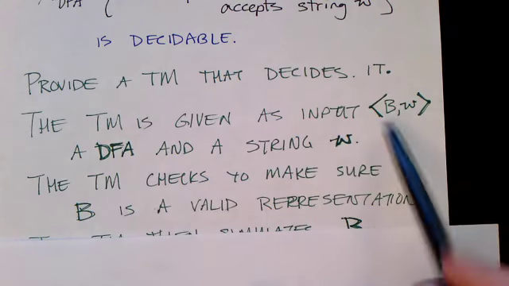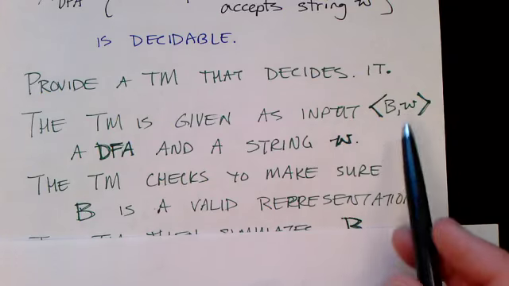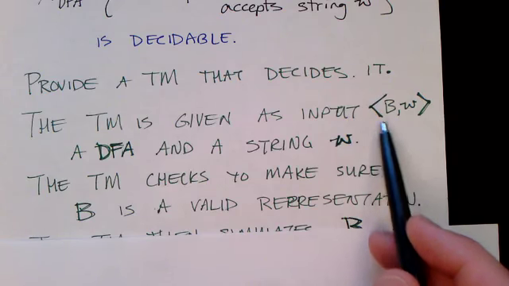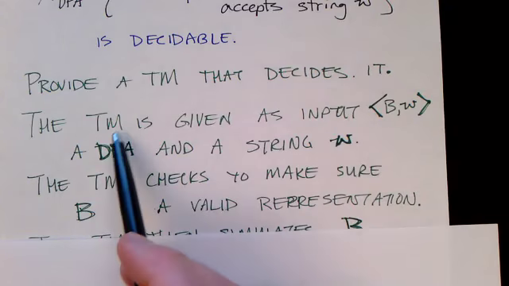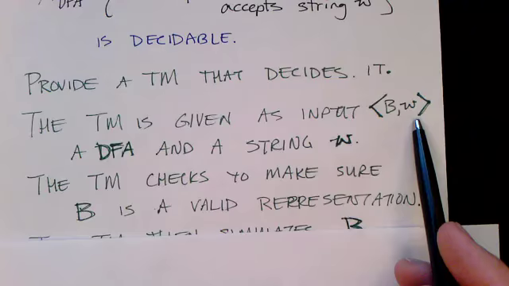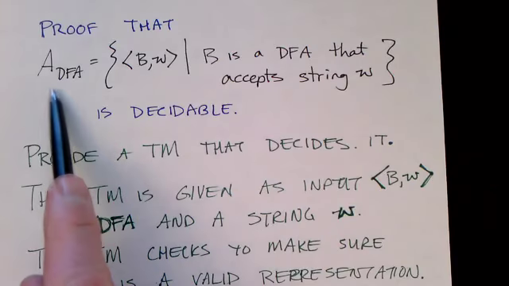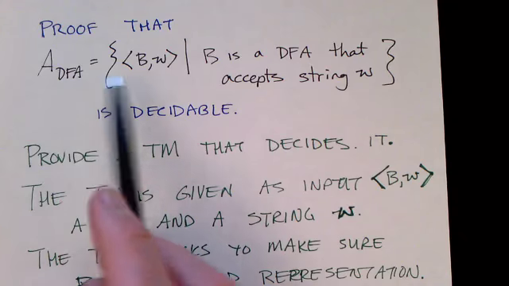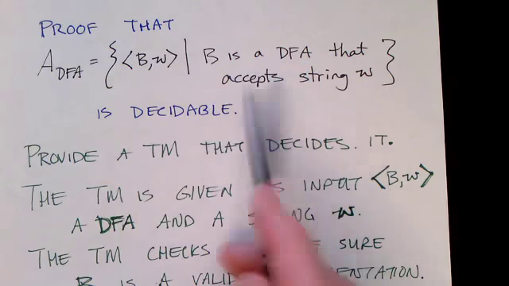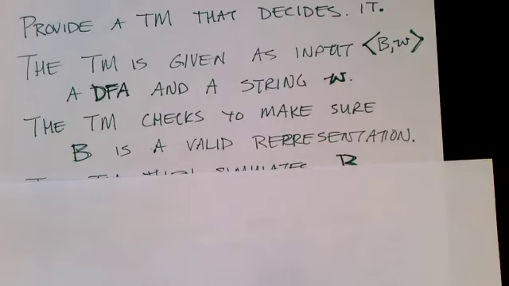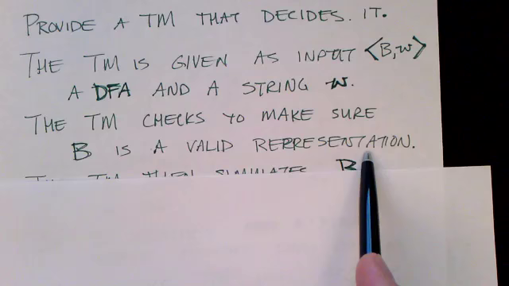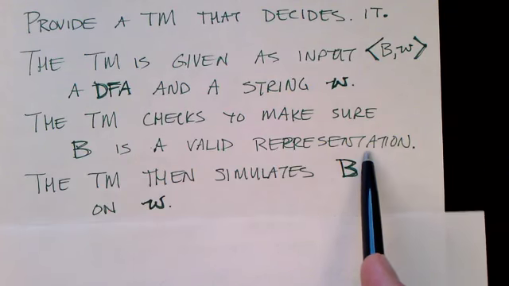The first part is going to be a check to make sure that B is a valid representation of a deterministic finite state machine. We can provide our Turing machine with any conceivable string, and it has to recognize whether it's a member of A sub DFA. And in order to be a member, B has to be a deterministic finite state automaton, and B has to accept W. So the first thing we have to check is to make sure B is a valid representation of a deterministic finite state automaton. If it's not, we can reject immediately.